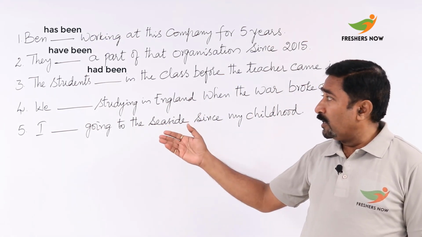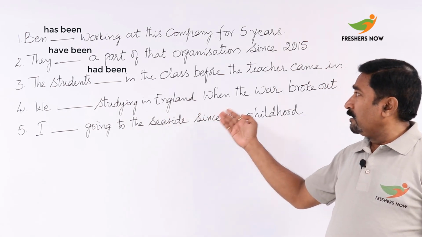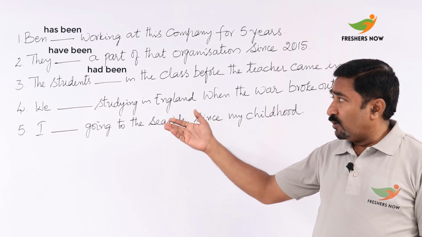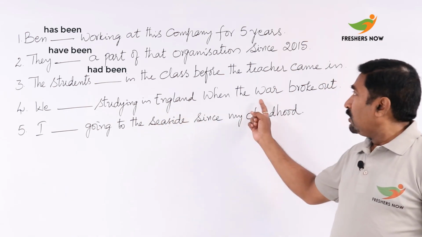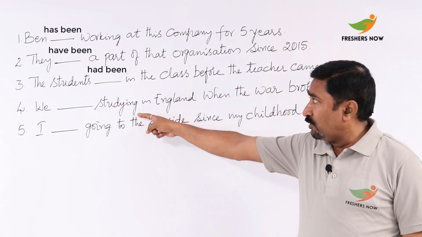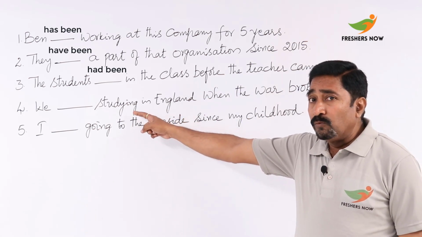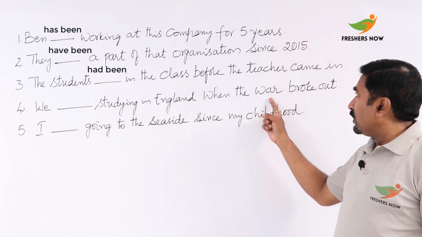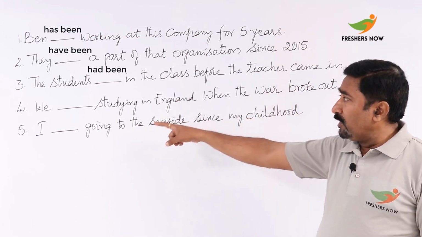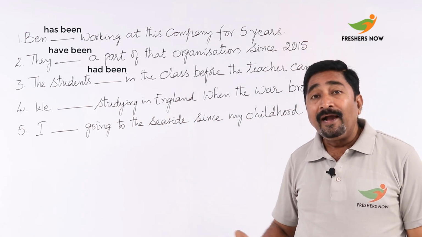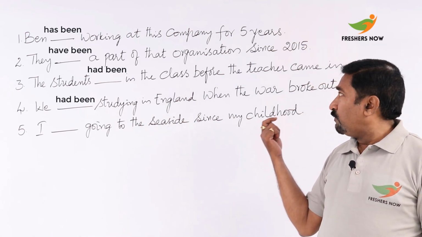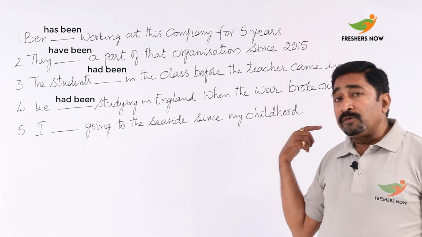Now let's see the other one: We studying in England when this war broke out. So what should be there? Here, the same way, you're given two things, but here there's only an action with the verb, and the other one is the past tense with broke out. So here what we need to use is had been. We had been studying in England when the war broke out.